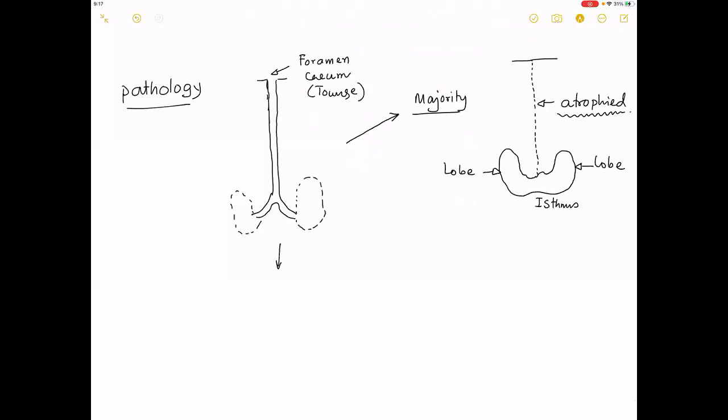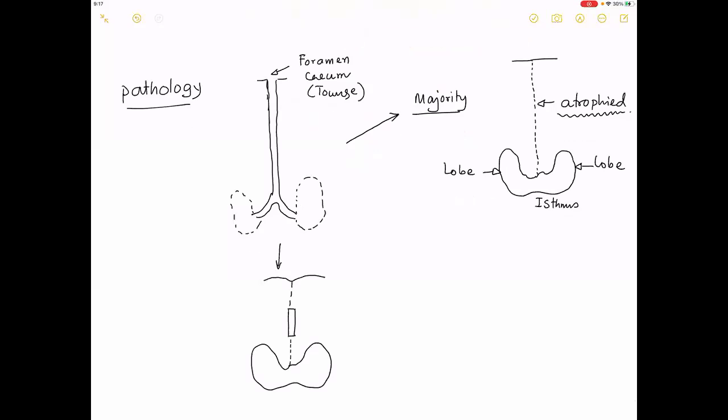However, if the part persists, a part of the tube is left and the gland can develop.